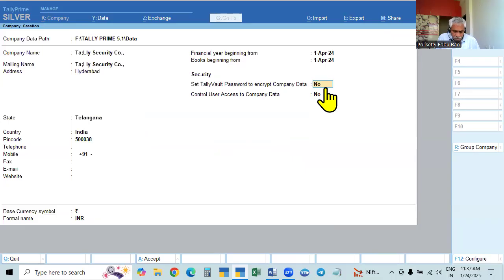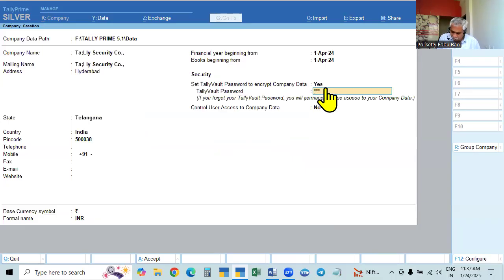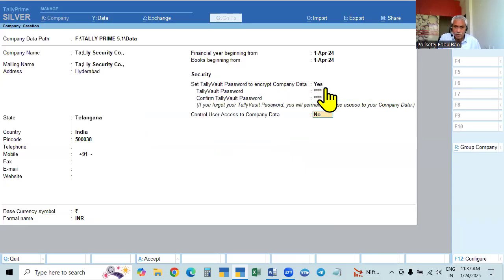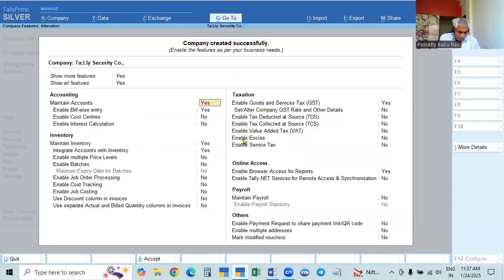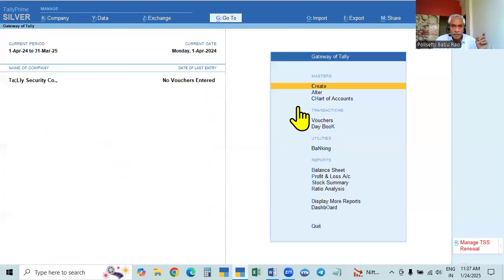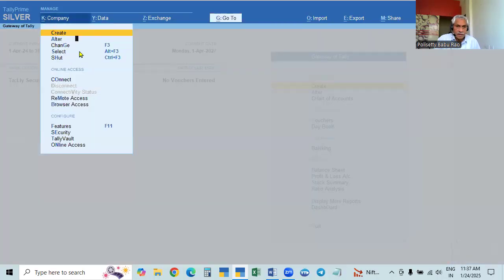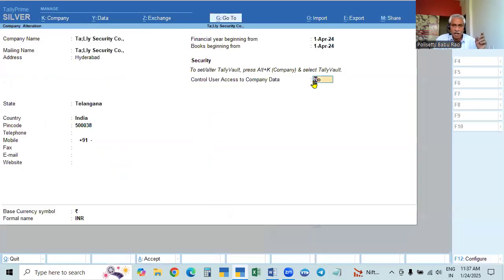So already we know, I will create that. I will give 1, 2, 3, 4, and again 1, 2, 3, 4. So this is created. After creating, we have to give this one, 1, 2, 3, 4. This is given, and accept. And go to the second one also. In the second one, this is created.